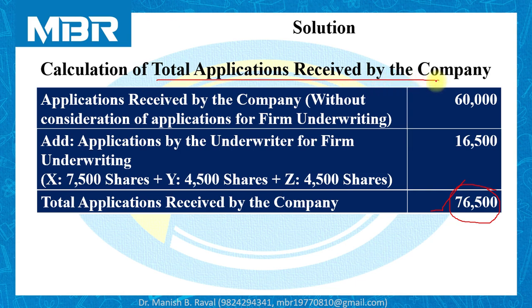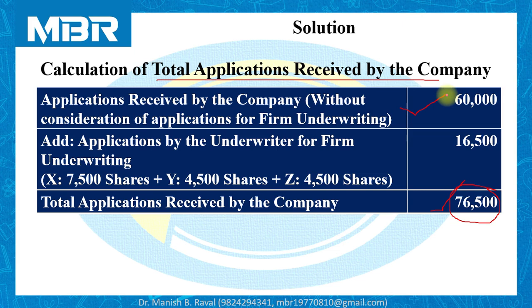Before starting the solution of the problem, we have to calculate total applications received by the company, because in our question, the total applications received by the company are given with a condition, that is, it does not include applications for firm underwriting, or you can say it excludes applications for firm underwriting. So if you consider total applications as 60,000 shares, then it is absolutely incorrect from the first stage.